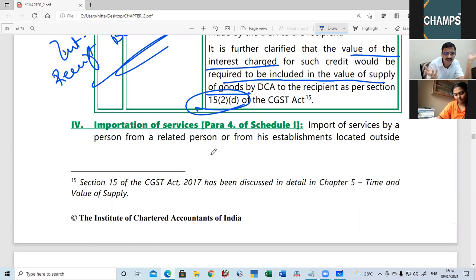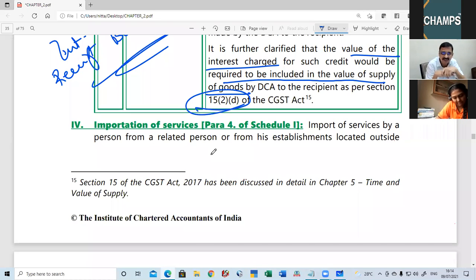Para number 2 is with regard to supply of goods or service between related parties or between distinct persons, without consideration, but in the course or furtherance of business.